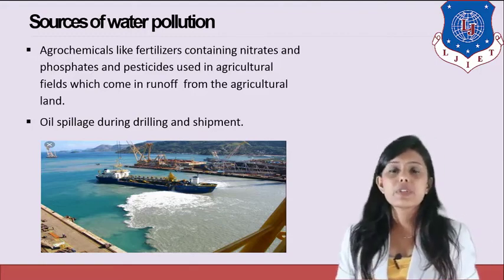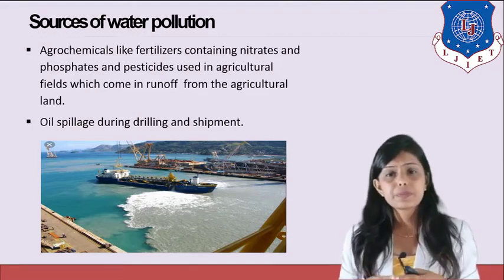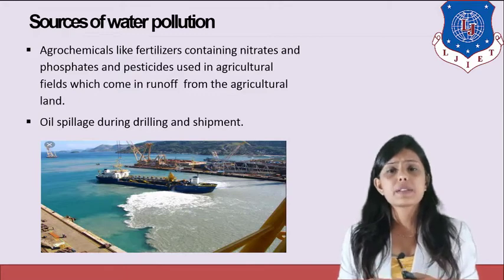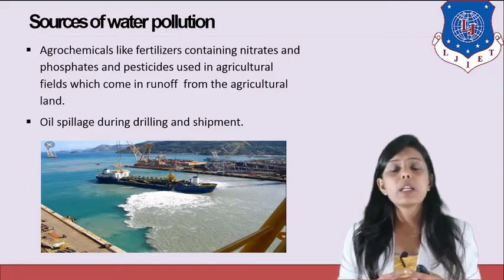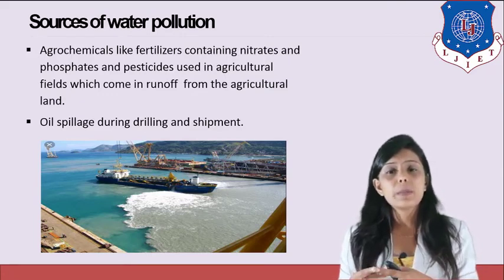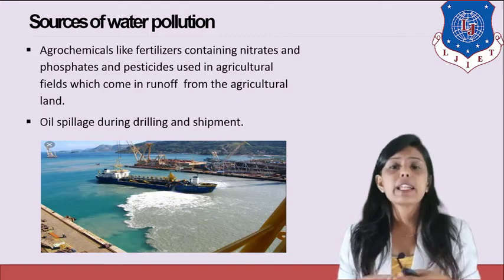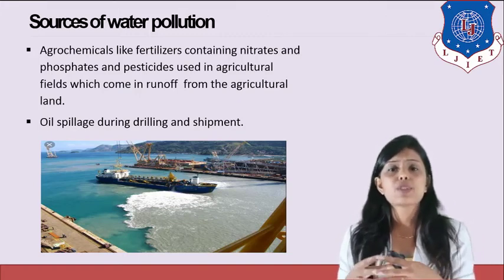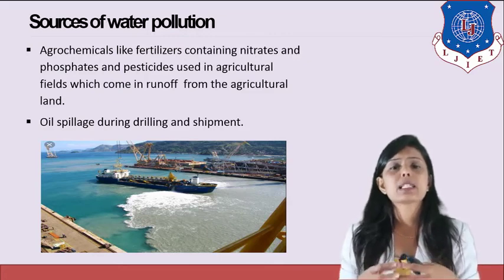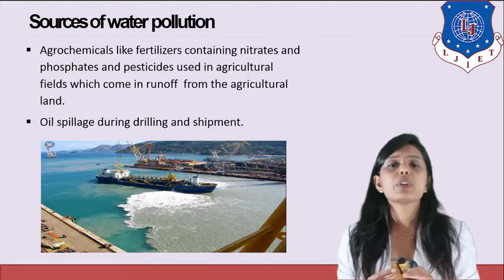Oil spillage during drilling and shipment. The gills present on the body of fish are used for breathing. What happens is, when oil is taken from one place to another by ship, and if there is an accident during this shipment and the oil gets spilled in the water, this oil sticks on the gills of the fish.